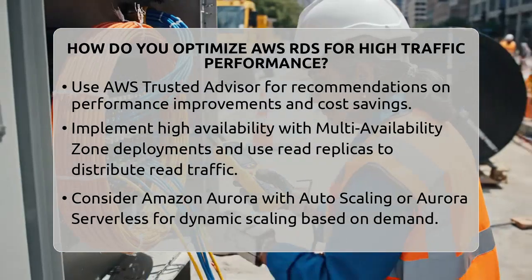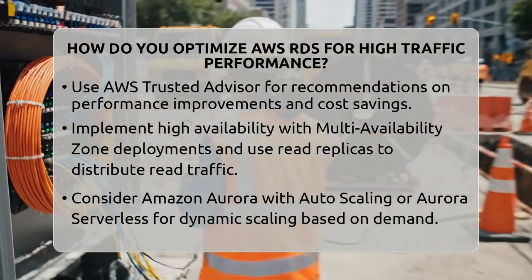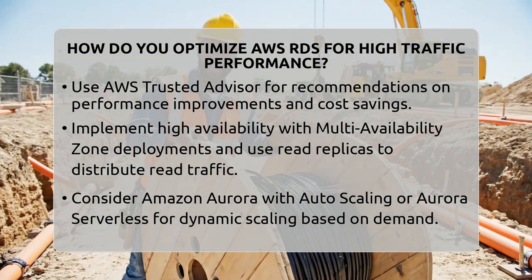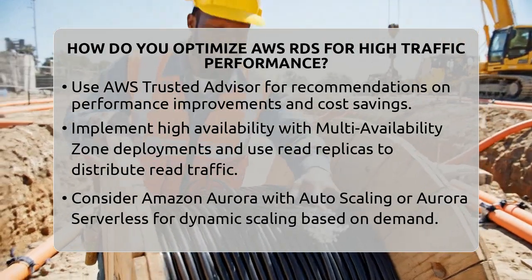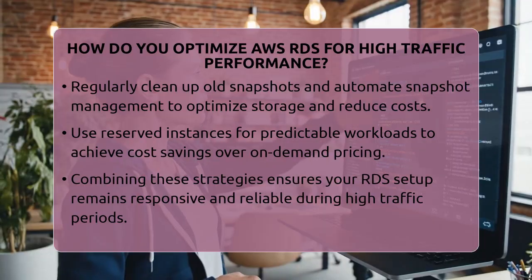For high availability and scalability, consider multi-availability zone deployments. This setup automatically switches to a standby replica if the primary fails, keeping your service online. Use read replicas to offload read traffic from the main database. This spreads the load and improves response times.